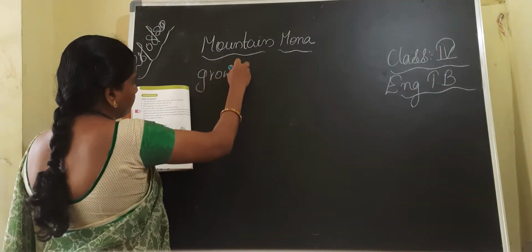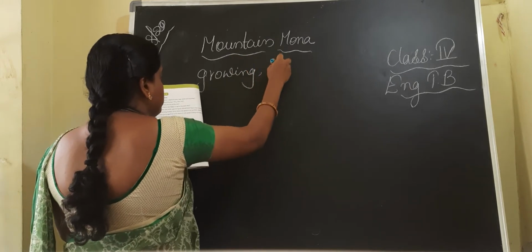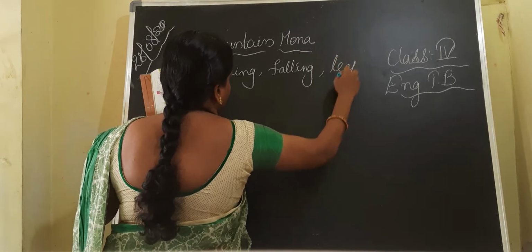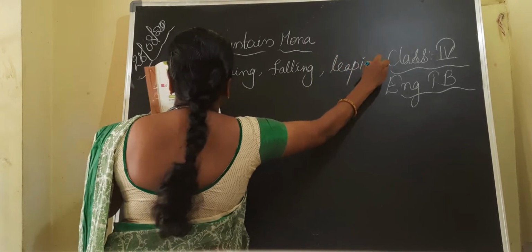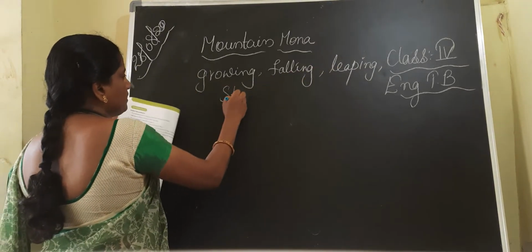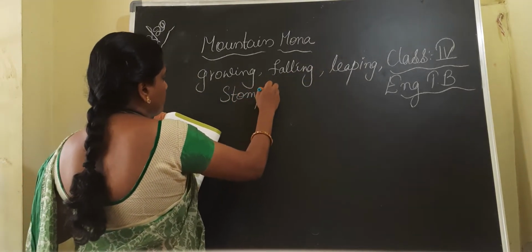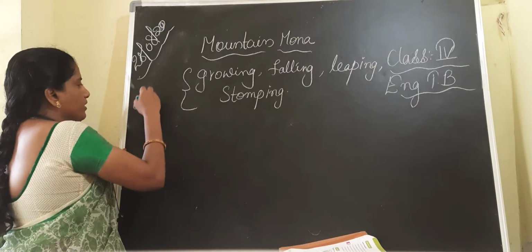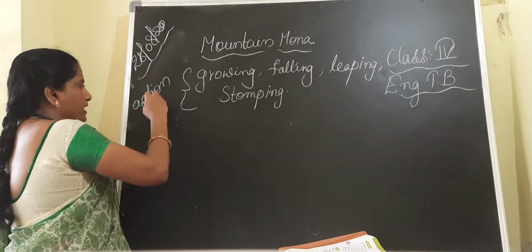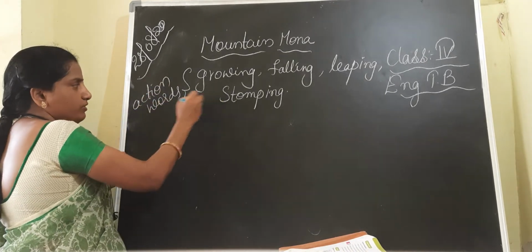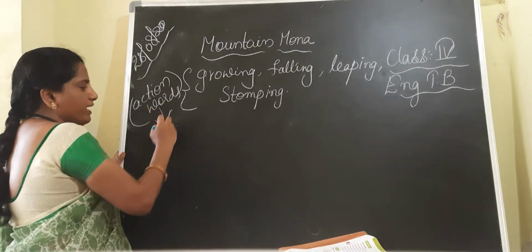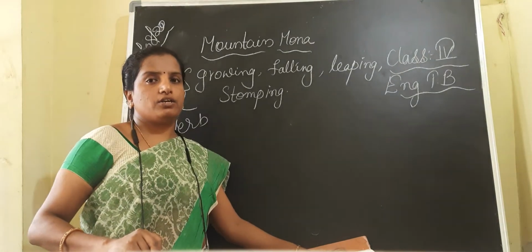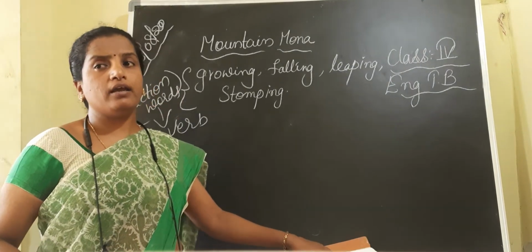Action: growing, falling, leaping and stomping. These words are known as action words. What are they known as? Action words are known as verbs. We can call an action word a verb. So what is a verb? A verb is a word which denotes the action of a noun or a pronoun.